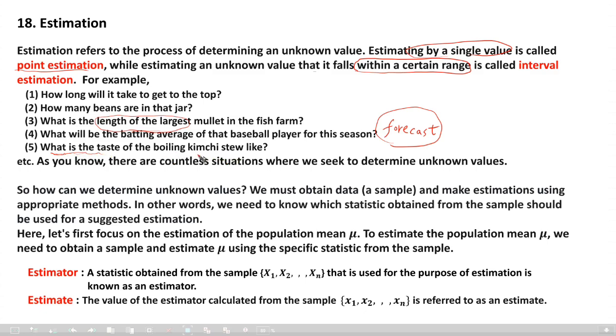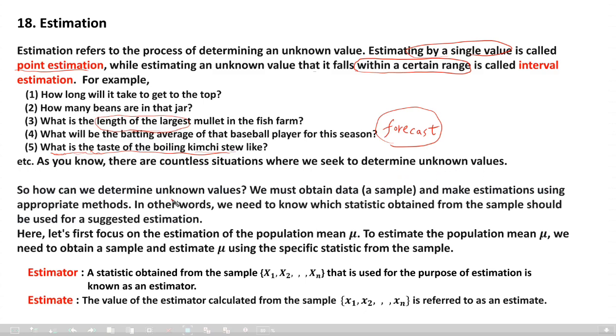Okay, the kimchi stew is boiling, so the cook wants to know the taste. The taste is not a known value, so that kind of thing is also in the estimation field. As you know, there are countless situations where we seek to determine unknown values.